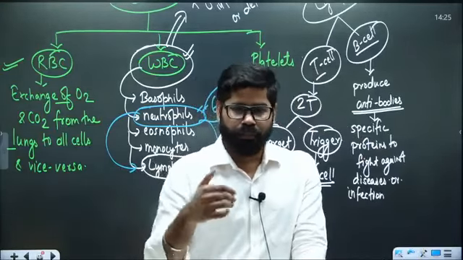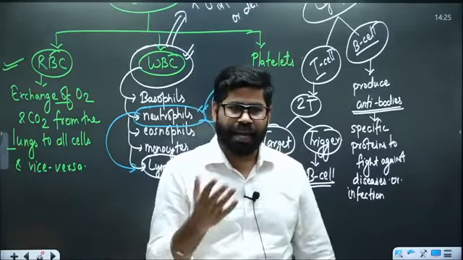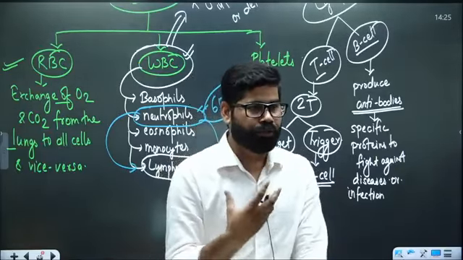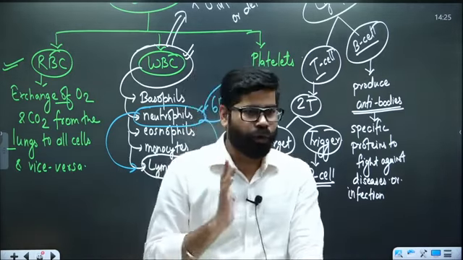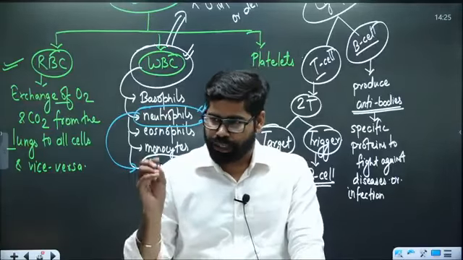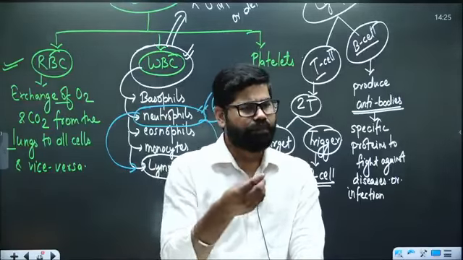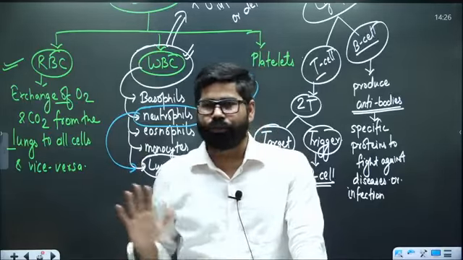Suppose a person is having an infection. First of all, neutrophils will take immediate action. They will raise the body temperature and try to contain or kill the bacteria or the virus. This is one part which is done by neutrophils.